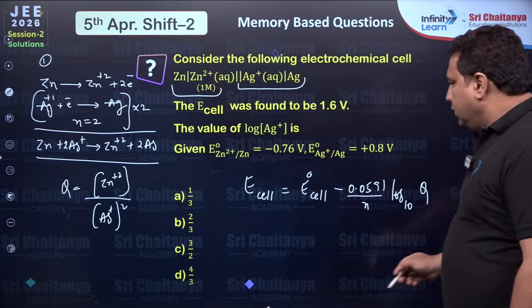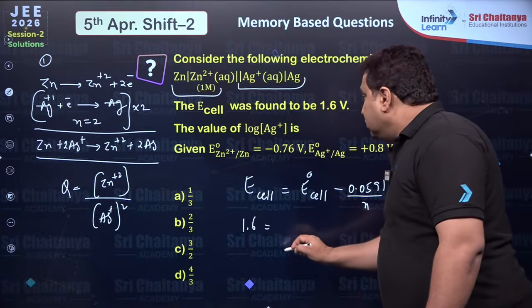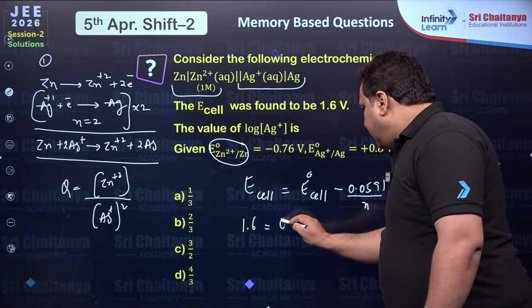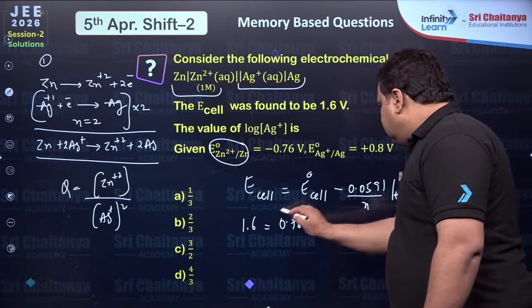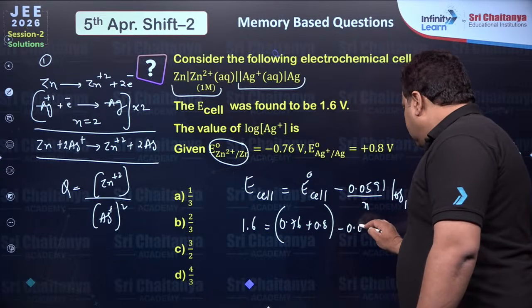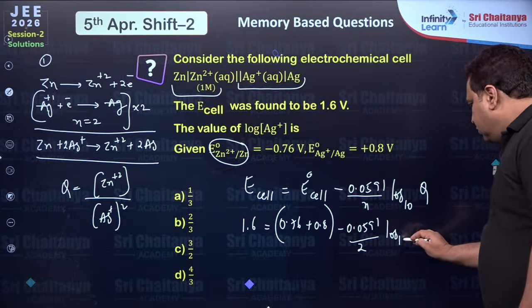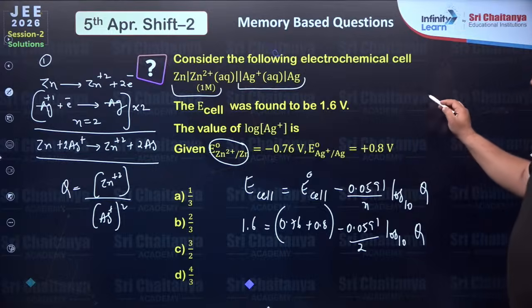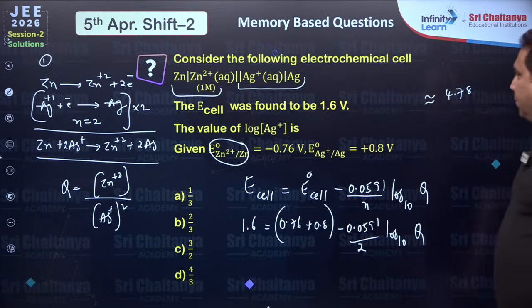So substitute the value here, and your E cell is already given as 1.6, which is equal to, your reverse order is given, so it is 0.76 plus 0.8, minus 0.0591 upon 2 log base 10 Q. You can find Q and substitute there. You will get the answer, as per my calculation approx 4.78 is the answer you are going to get.